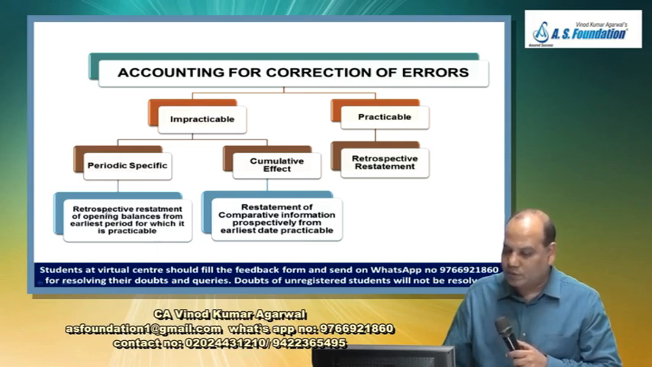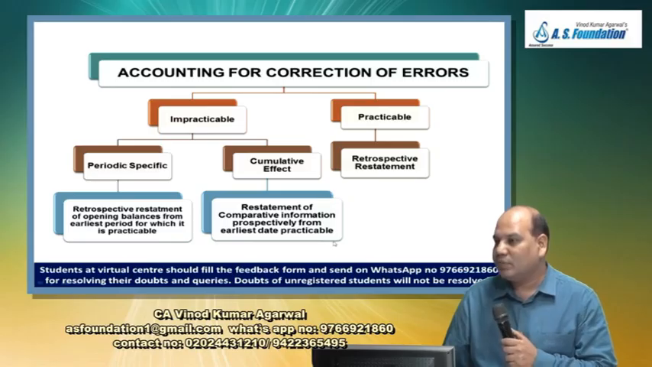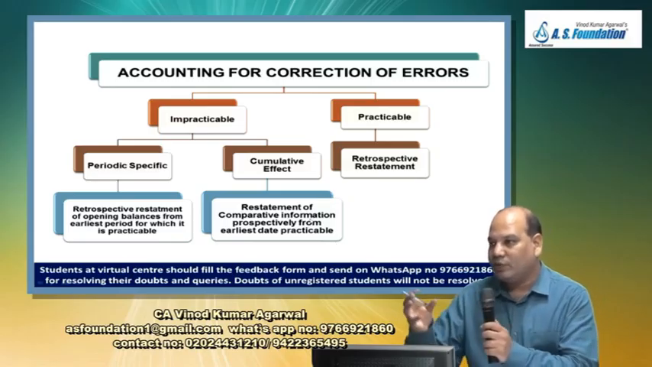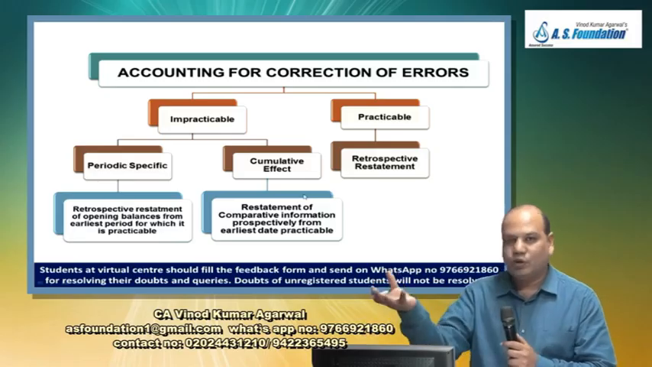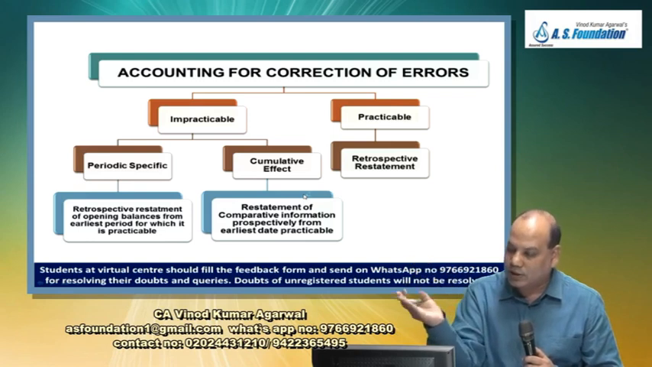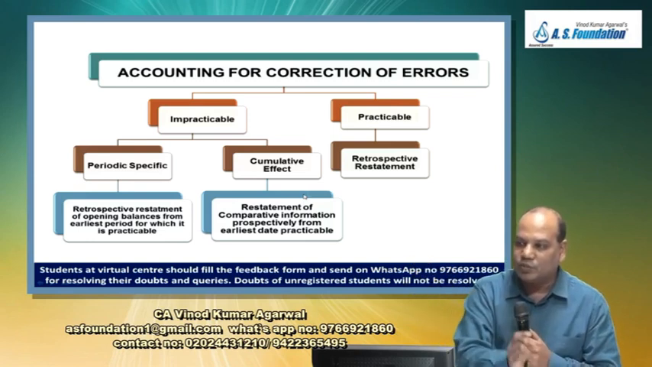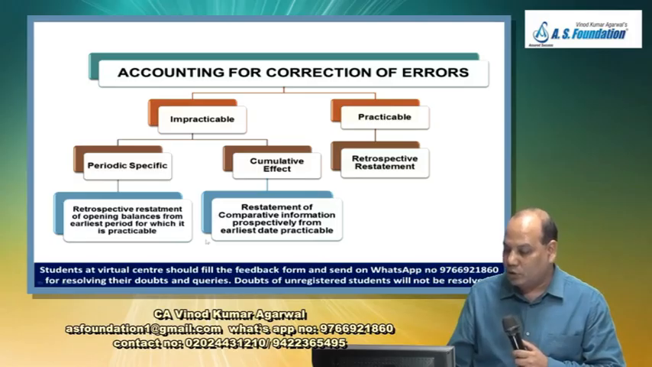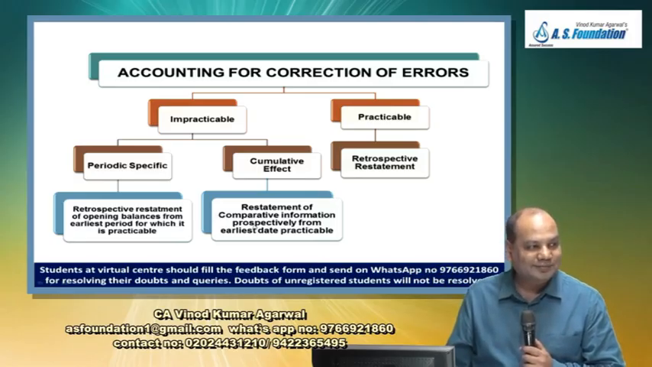So period specific retrospective restatement of opening balance from the earliest period for which it is practicable, and cumulative effect, again restatement of comparative information prospectively from the earliest date practicable. So what is the cumulative effect of that error? We have to revise the opening balance, but in case you are not able to go to the original date, then as early a date as practicable. What if it is not possible at all? Earliest date is not practicable at all.